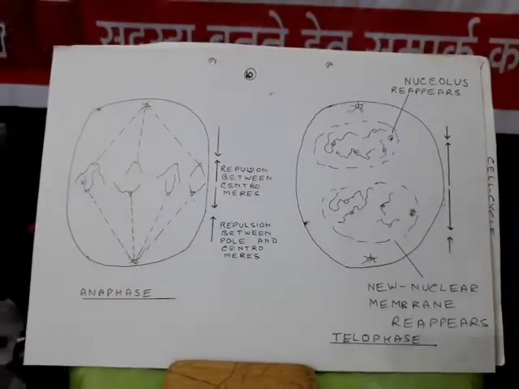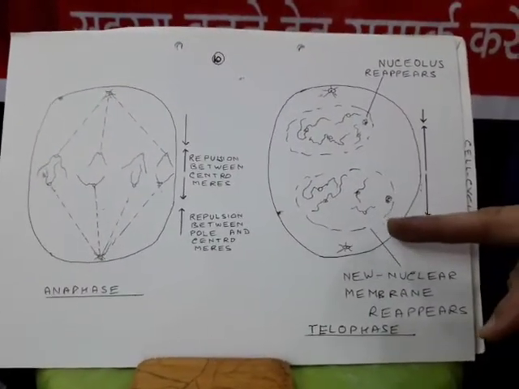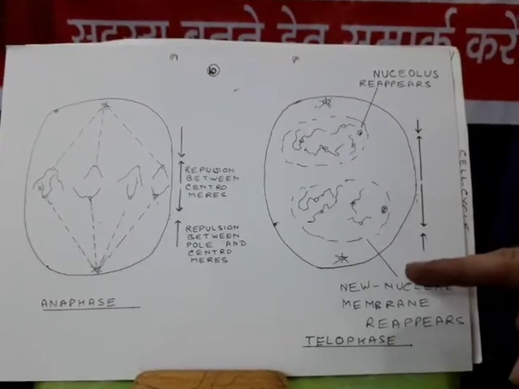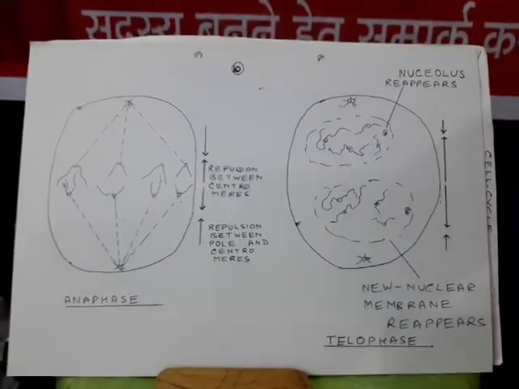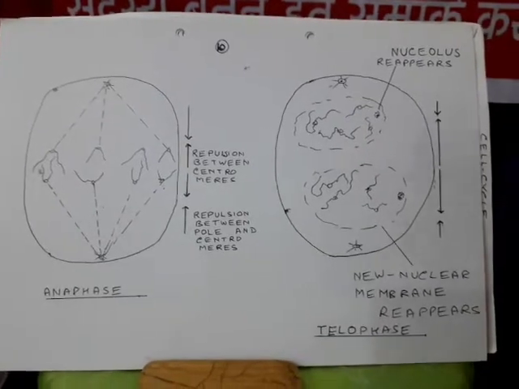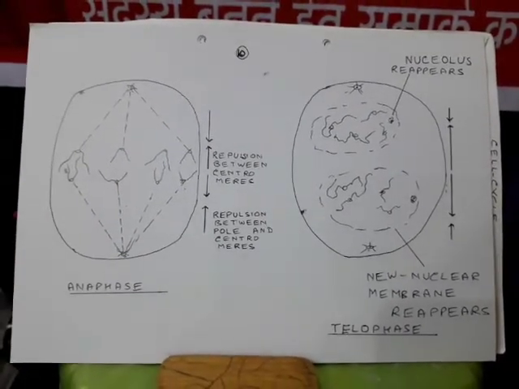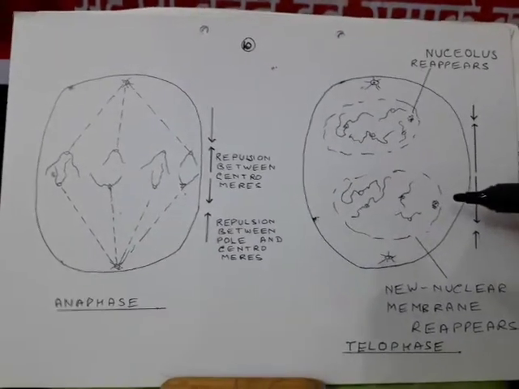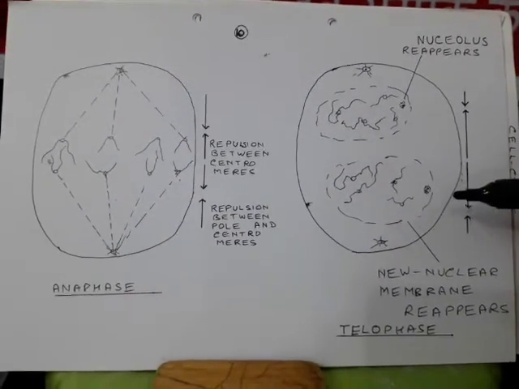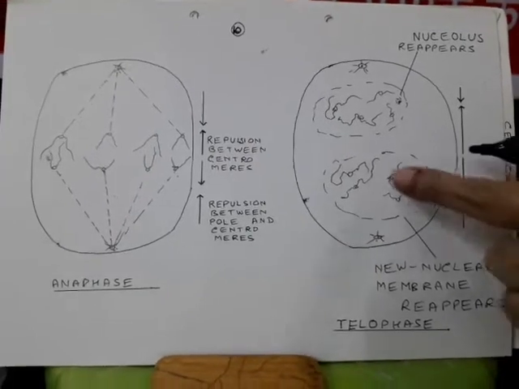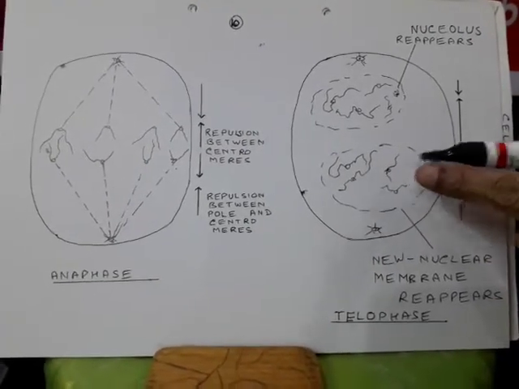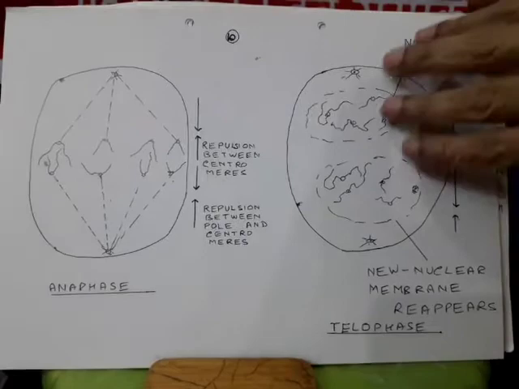This way two nuclei are formed, each having the same 4 chromosomes as in the mother cell. But earlier each chromosome had 2 chromatids, and here they have a single chromatid. Again during S phase, or synthetic phase, it will get divided to form each chromosome having 2 chromatids.